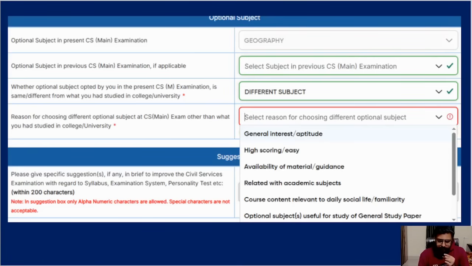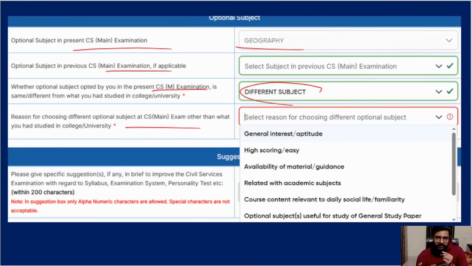Now next one. Optional: I told you, you choose geography. Now they are asking, in any other mains exam, did you choose the same optional? After that, at your university or college level, did you study geography? Meaning, they want to know why you chose geography. I said no, we did a different subject. If you did a different subject, then they are asking why did you choose geography, if it's not your specialty or your strong point.